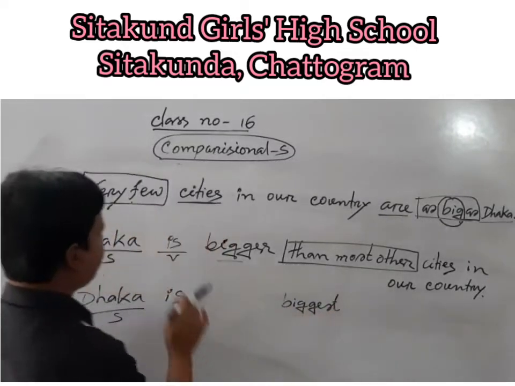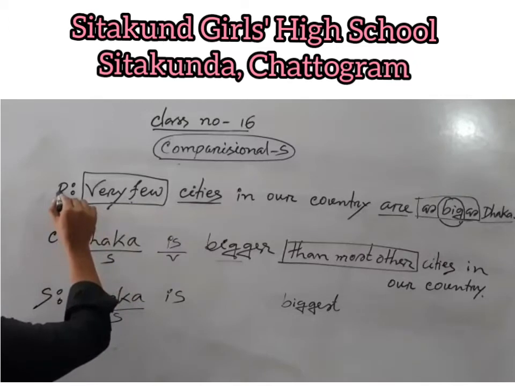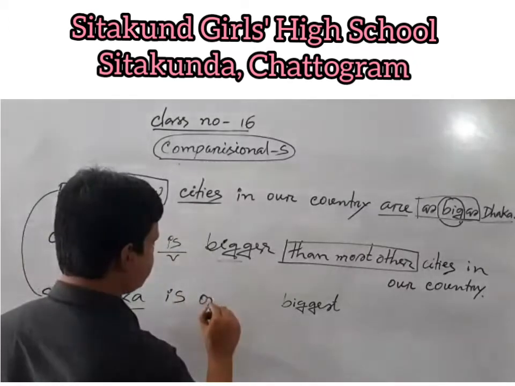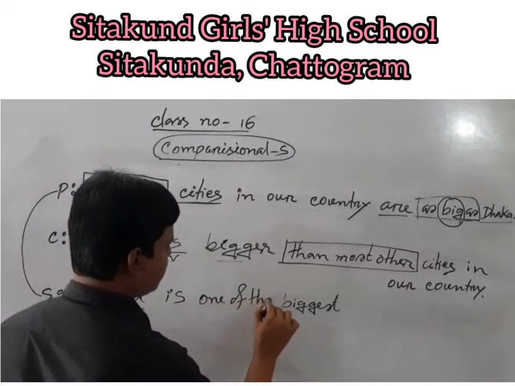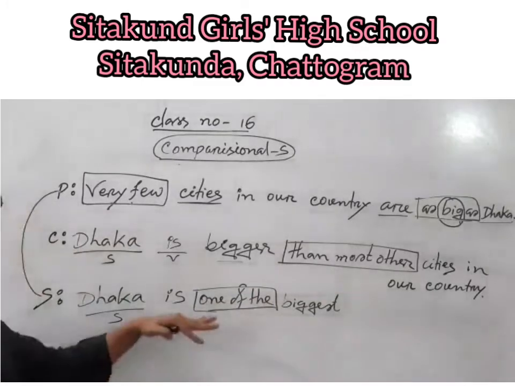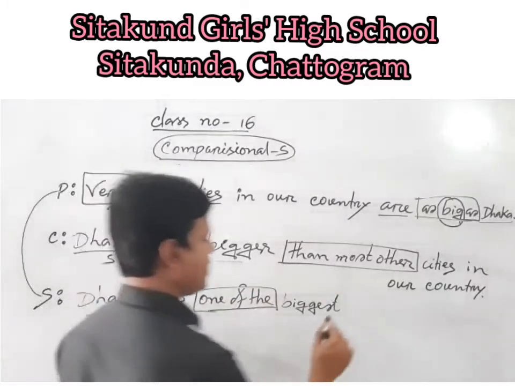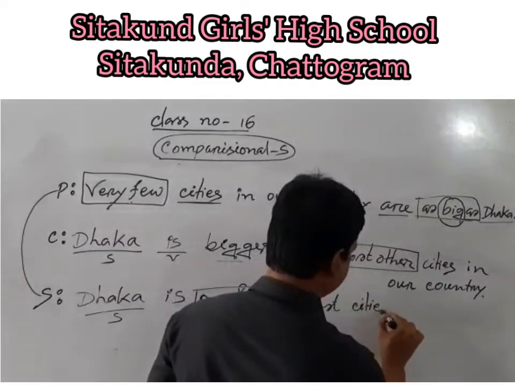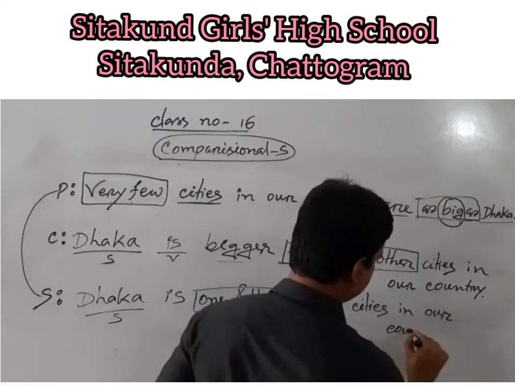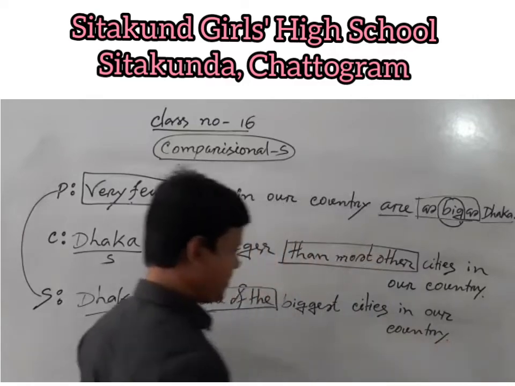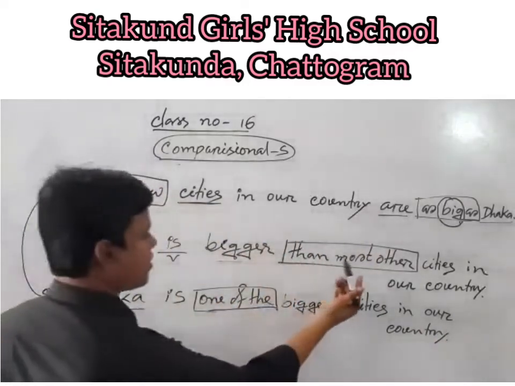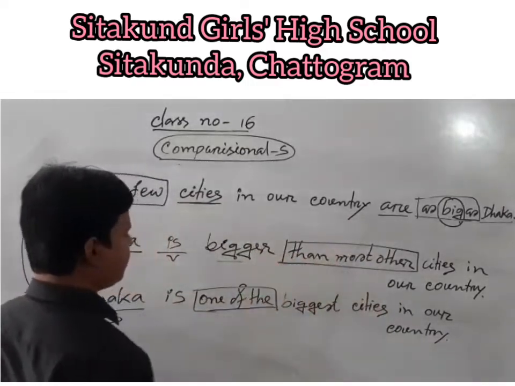For "very few," because we are doing from positive, we have to use here "one of the." Biggest cities in our country. Dear students, for "very few" we have to use "than many other" or "than most other" in the comparative,